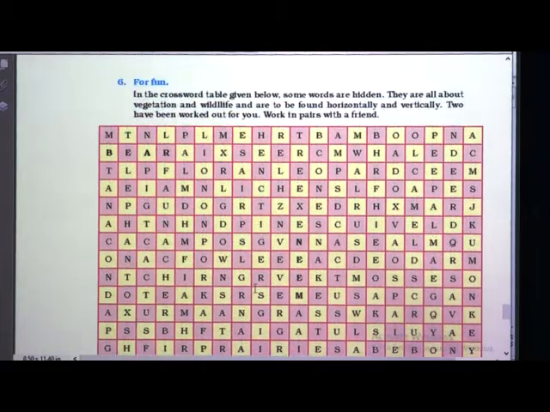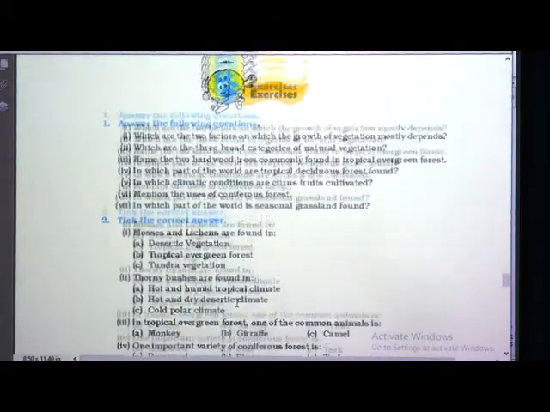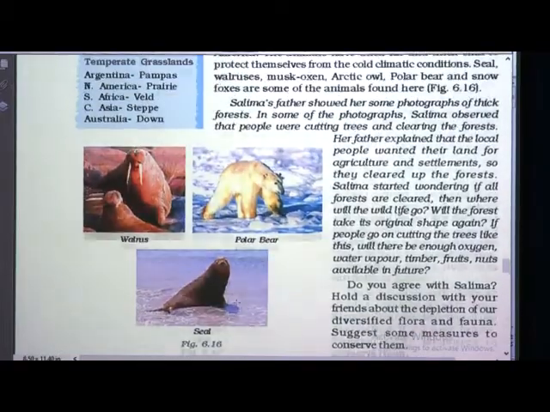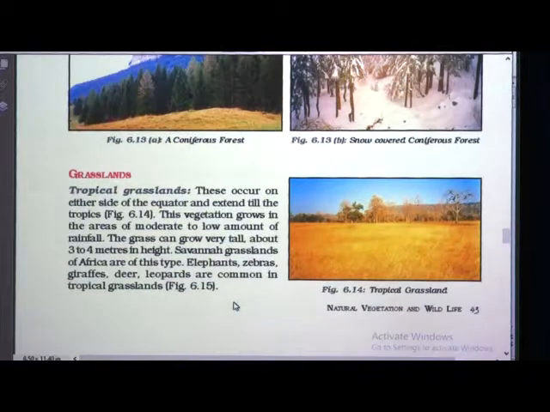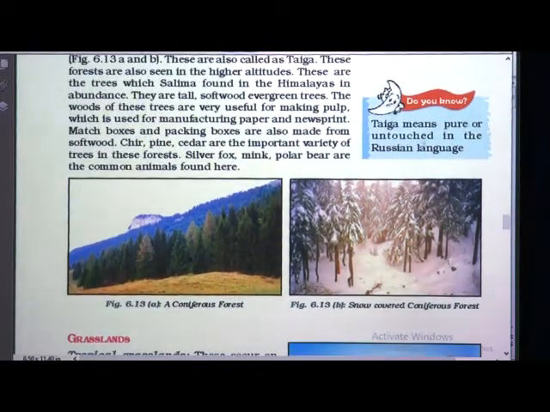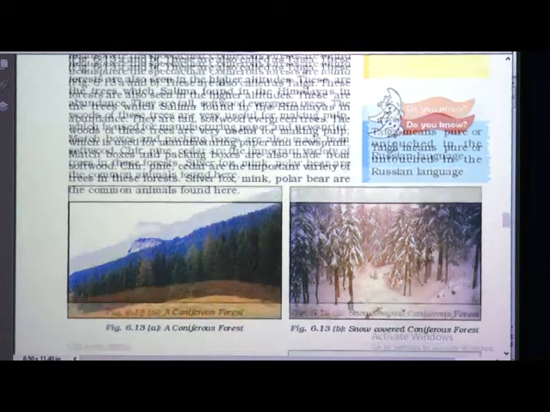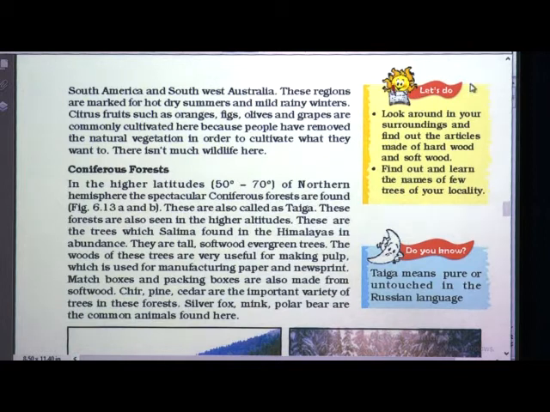Okay children, some of the boxes which are given to the side that we haven't read, again we will go back to our lessons and see what things are given. Here I have read this, taiga means pure or untouched in the Russian language. Now let's do this.